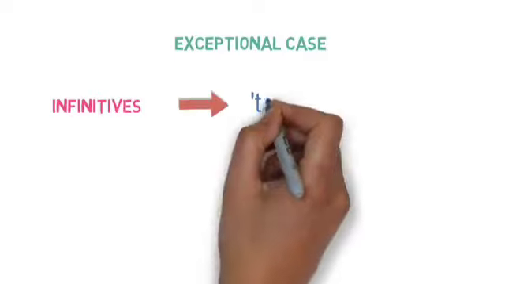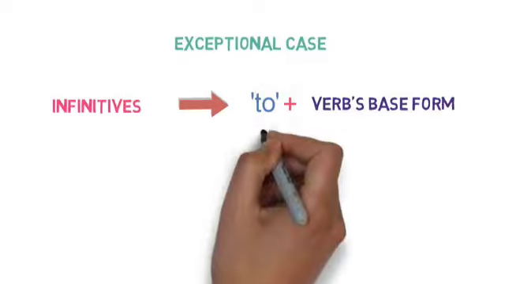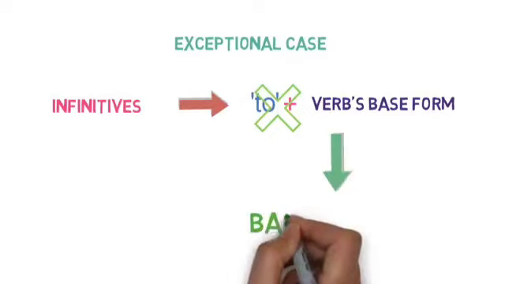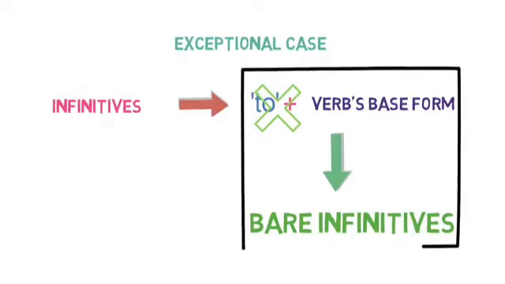Let's look into an exceptional case related to infinitives. We understood that infinitives are created by adding to to the verb's base form. But there are some cases where to is not added to the verb and then also it acts as an infinitive. These infinitives are called bare infinitives. So, when an infinitive is used without the marker to, it is called a bare infinitive.